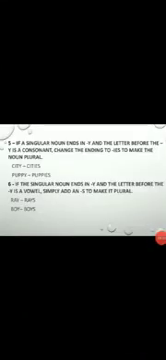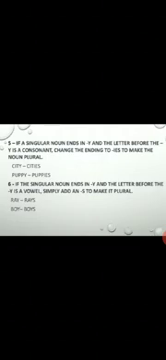Number 5, if a singular noun ends in y and the letter before the y is a consonant, then change the ending to ies to make the noun plural. For example, city. Here the last letter is y, so we have to remove it and add ies. So it becomes cities. Second one, puppy. Here again y comes, then it